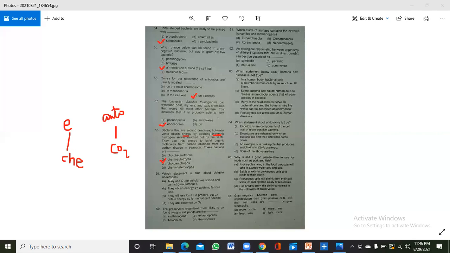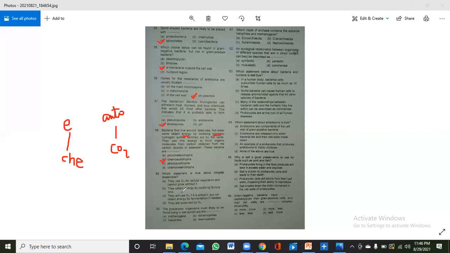So just compare this, that they use O2 for cellular respiration. No, obligate anaerobes cannot use O2. They obtain energy by oxidizing ferrous ions. They can use ferrous ion, but no, they can also use many other ions.